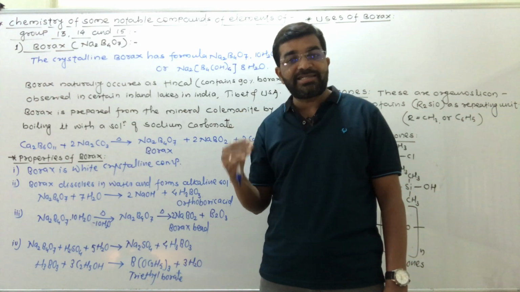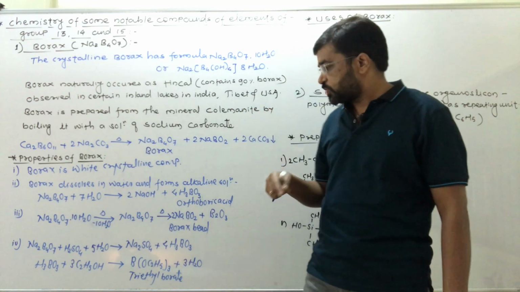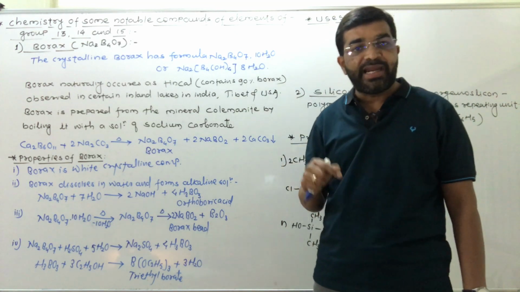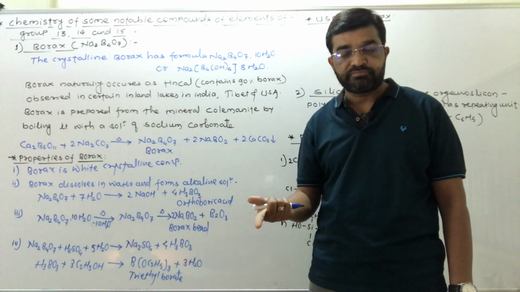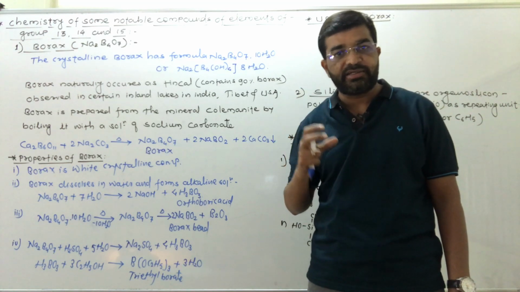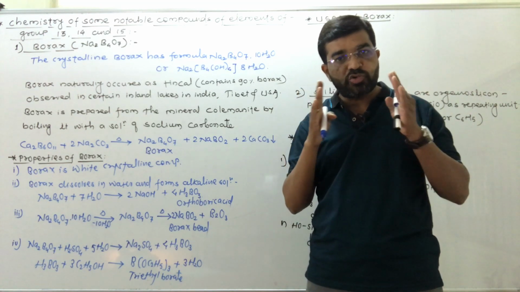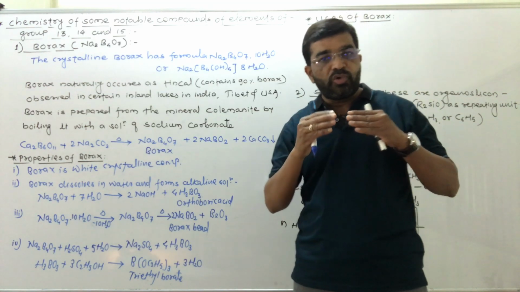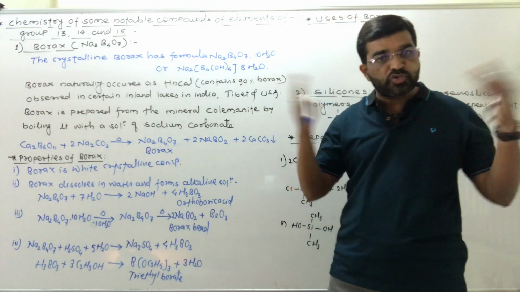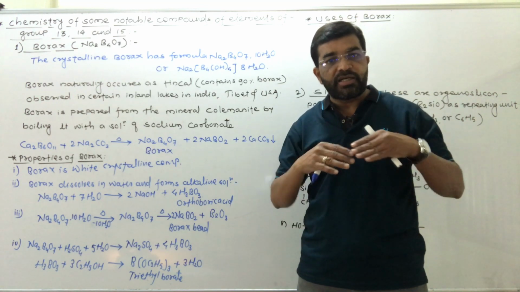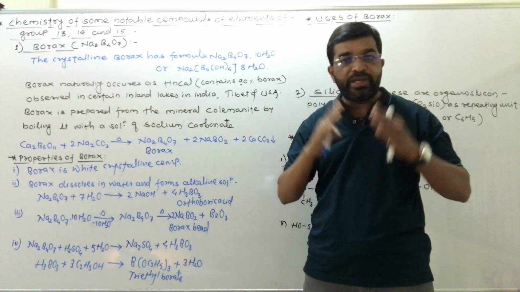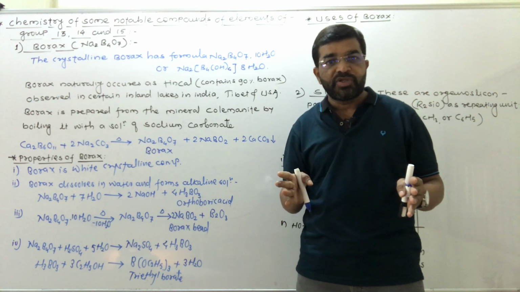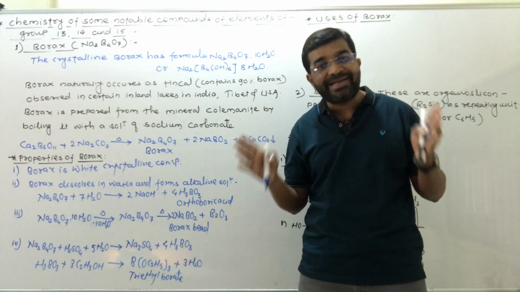When borax is heated, first of all it loses the water molecules present in it and forms the anhydrous form. What happens is, after heating borax, the 10 water molecules, as in a decahydrate, are lost, removed, and the borax that remains is called anhydrous.